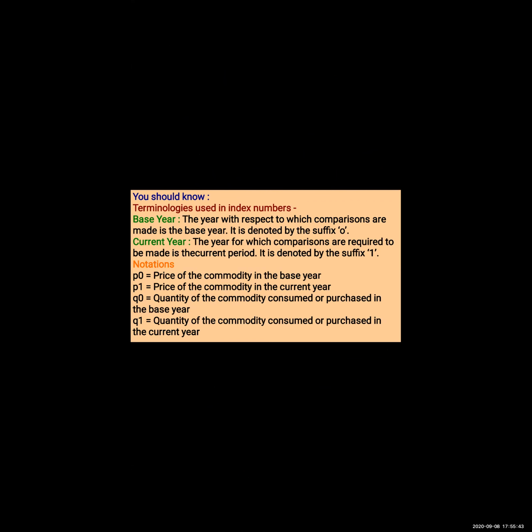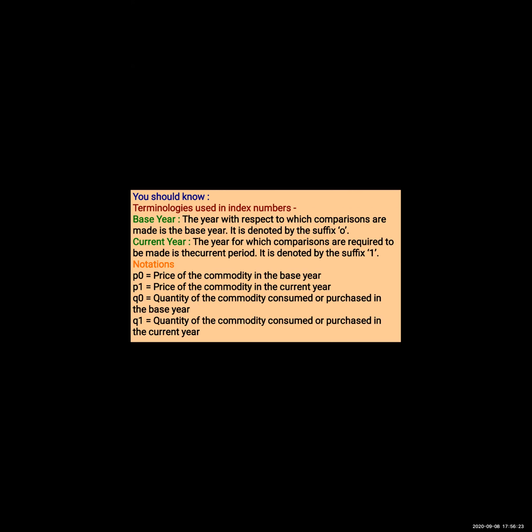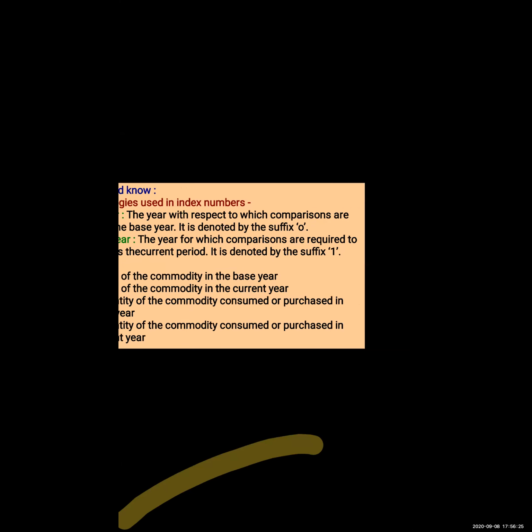Okay. Over here you can see the terminologies: base year and current year, with which we are making comparisons. Suffix is 0 and 1. Next point is types.